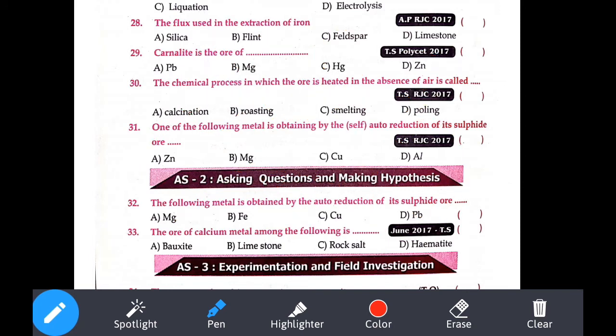Which one of the following is obtained by self-reduction? That is our copper. So what is the reason? There is a process. All that explanation I cannot give here.